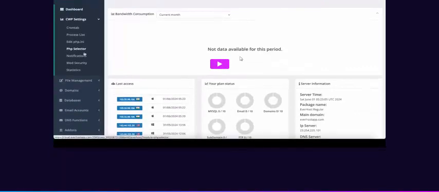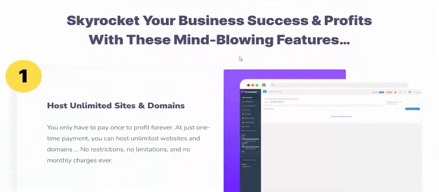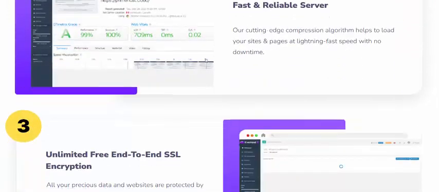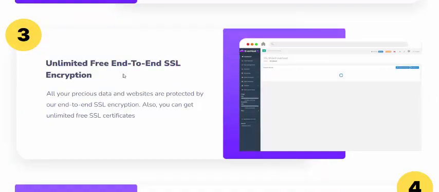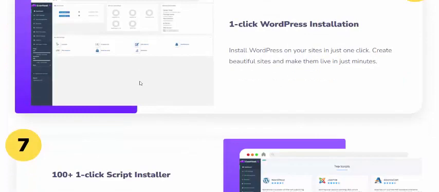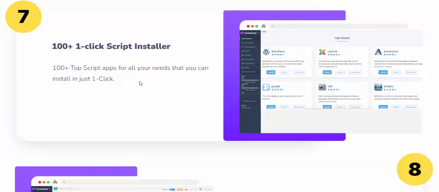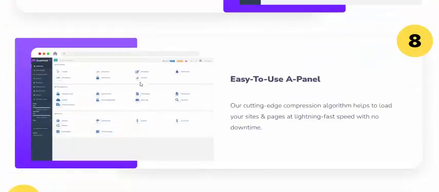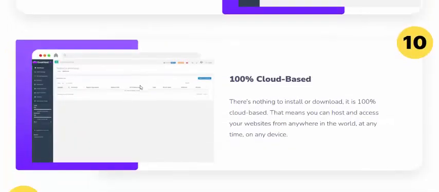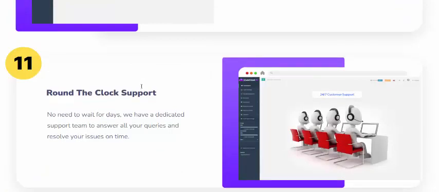Skyrocket your business and grow your profit with this future-minded solution. Host unlimited sites and domains on revolutionary fast servers, with unlimited free SSL, applications, and growing databases, professional email accounts, a one-click WordPress installer, a 100 plus one-click script installer, and an easy-to-use panel to upload and manage all your domains and sites, and provide DNS records, with round-the-clock support and free one-time setup.